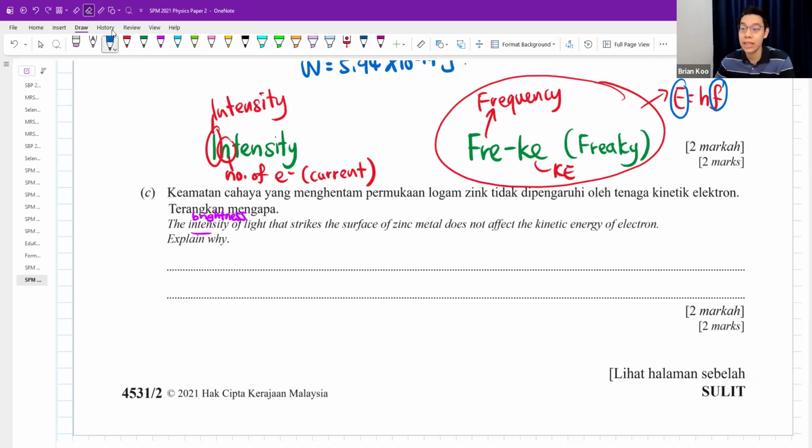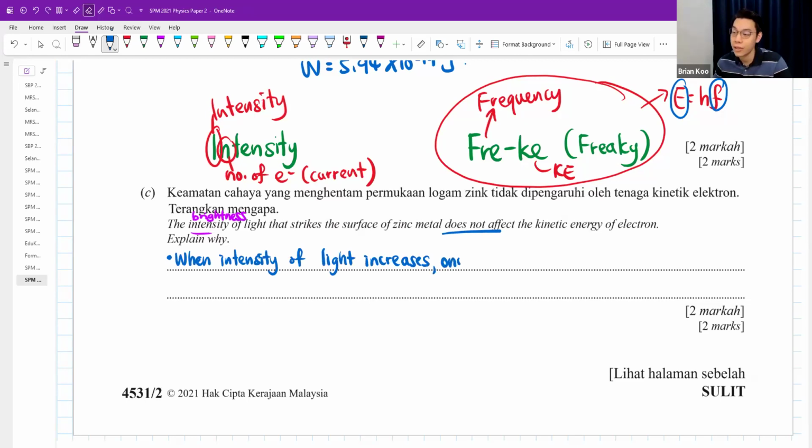So 2 marks, how do I answer? You say it does not affect kinetic energy. Why? You tell them when the intensity of light increases, it doesn't affect kinetic energy.